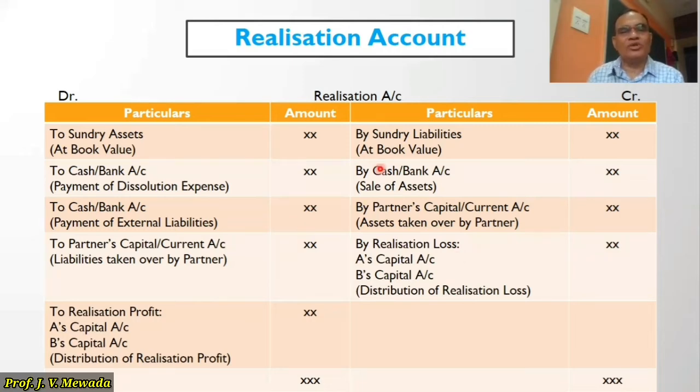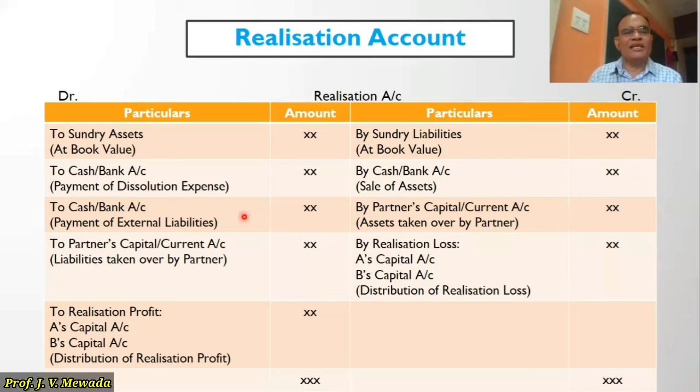Now, once these assets are sold, we will make the payment of liabilities. While making the payment of liabilities, first we have to take care that we are paying dissolution expense, which is also known as the realization expense. So on the debit side of realization account, we are going to pass entry to cash and bank, for payment of dissolution expense. Same way we are going to pay the external liabilities. For this payment of external liabilities, we are given adjustments, and as per the adjustment, we are going to make the payment to the external liabilities.